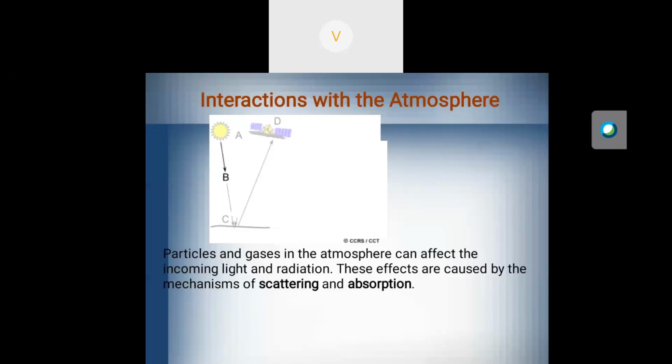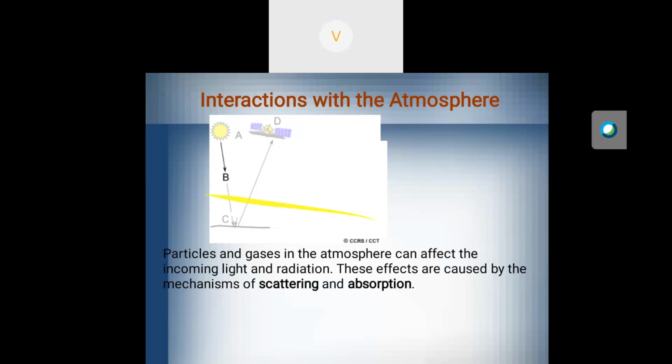Next you can see the different types of noise present in satellite image processing. During the transmission from satellite to Earth, what are the different interactions that take place in the atmosphere? Particles and gases in the atmosphere can affect the incoming light and radiation. These effects are caused by the mechanisms of scattering and absorption. Particles and gases in the atmosphere can lead to the energy being scattered and absorbed.